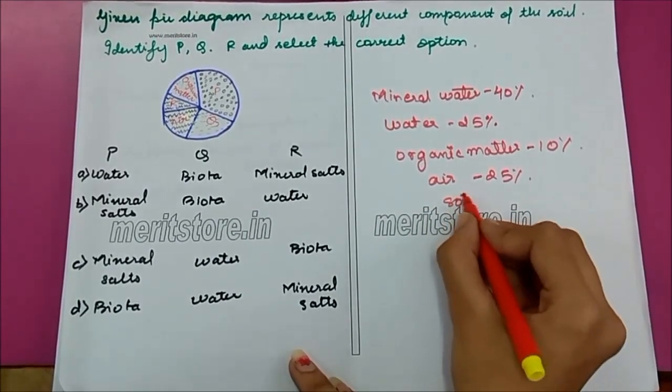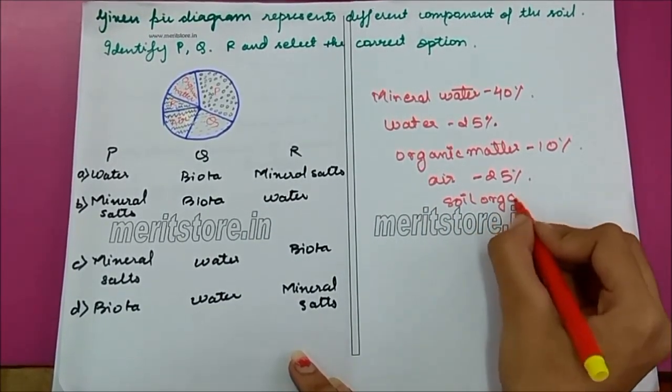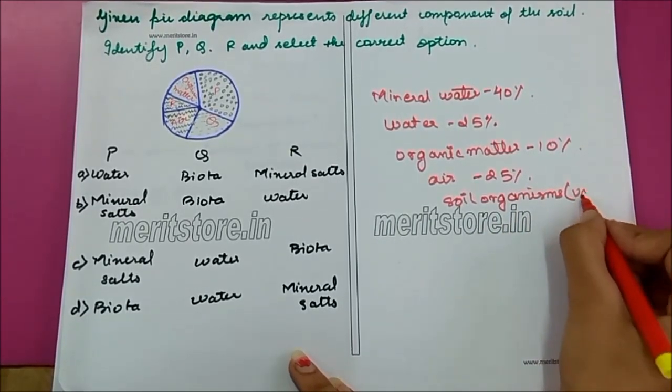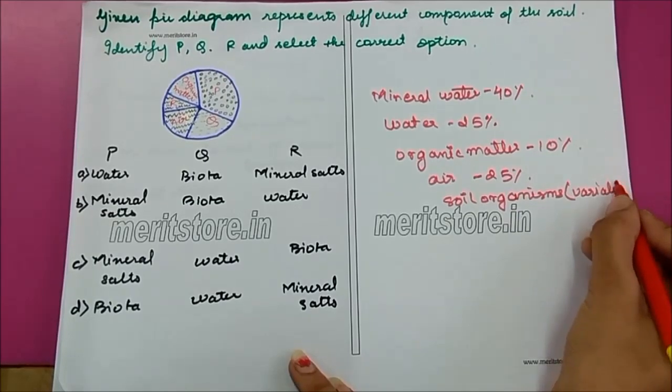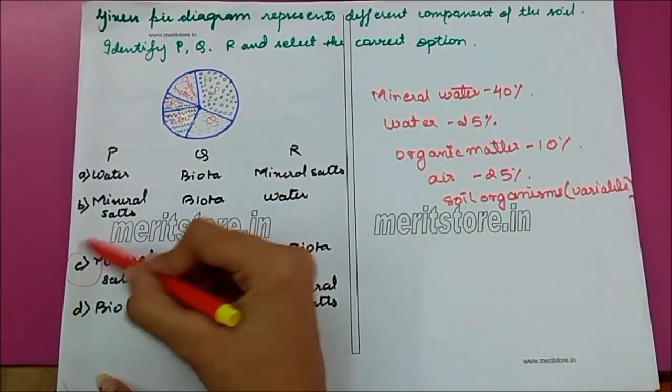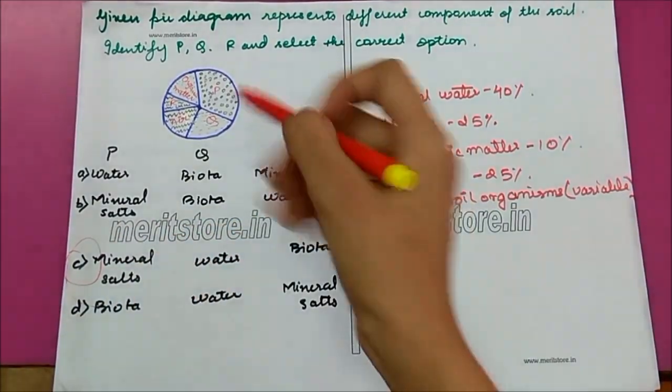Soil organisms are variable. So the correct answer is C, mineral salts.